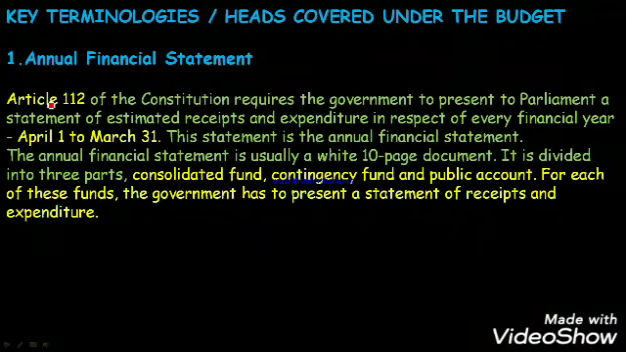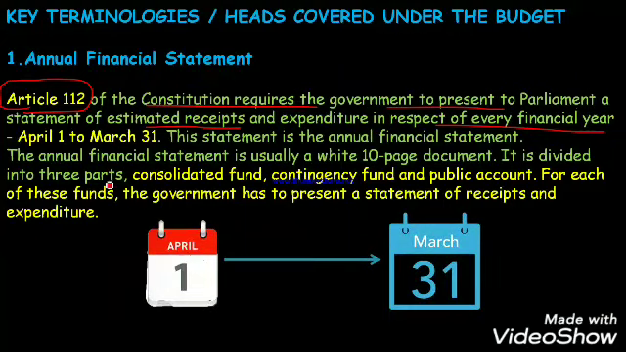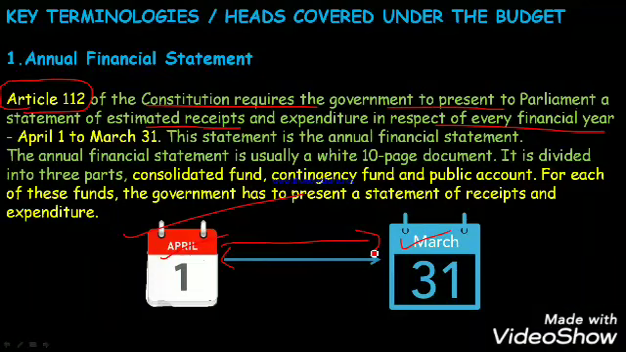Now let's see what is the annual financial statement. First of all, remember the article name. Article 112 of the Constitution requires the government to present to Parliament a statement of estimated receipts and expenditure in respect of every financial year, starting from 1st April to 31st March. Means a financial year will start from April 1 and end on March 31st. What is a financial year? Financial year means all the accounting will be done between this period. Accounting period means all the profits, losses, income, gains will be estimated under this particular year of 12 months. Okay, this statement is the annual financial statement.